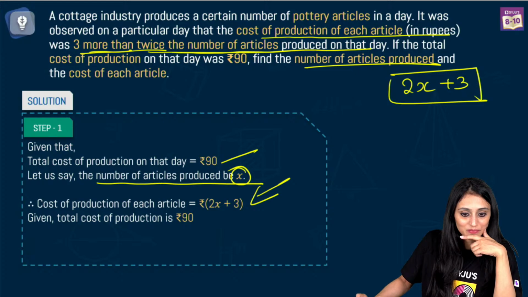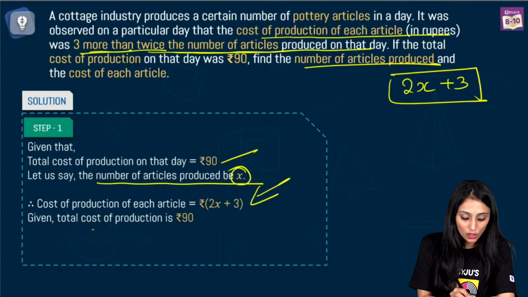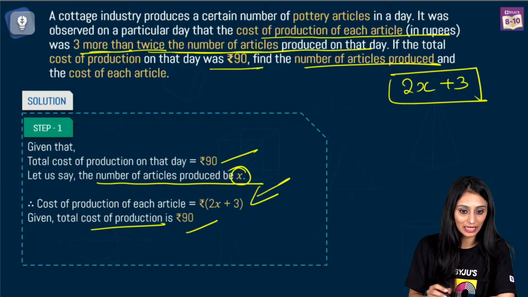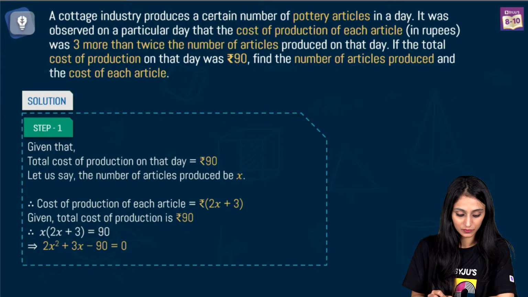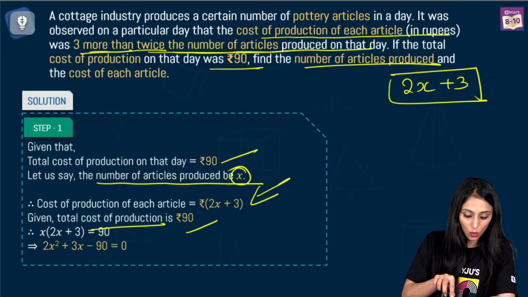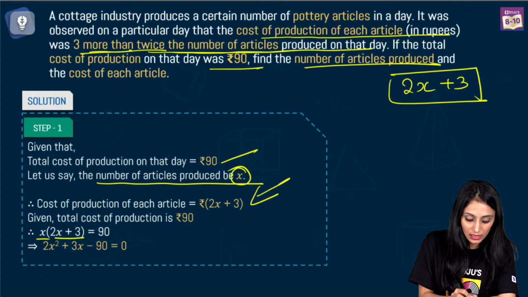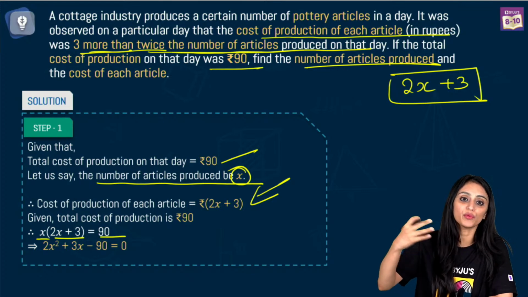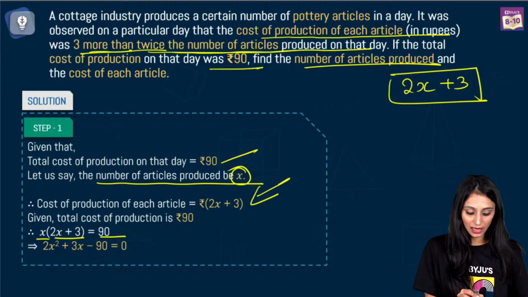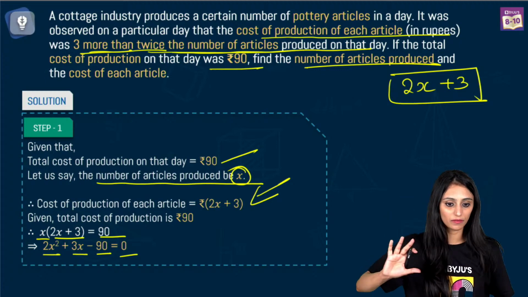All right. So simply, the total cost of production is given here. Total cost of production in a particular day is 90. So what I can say is that the cost of one article into the number of articles will give me the total cost of production in a day, right? So I'll multiply this, and I get 2x square plus 3x minus 90 equal to 0. I hope this step is clear to everyone.